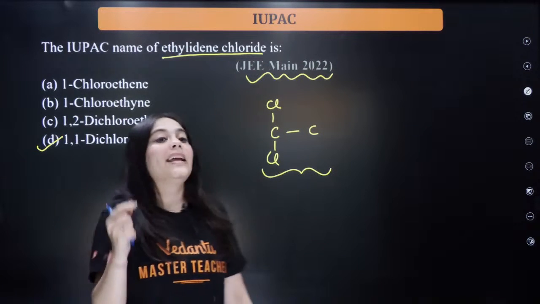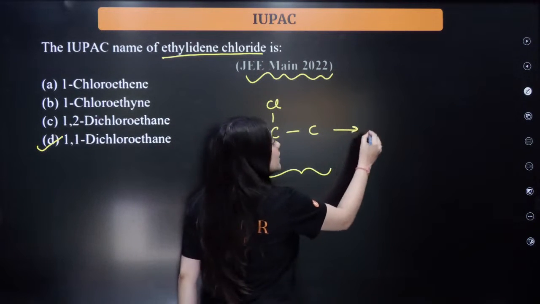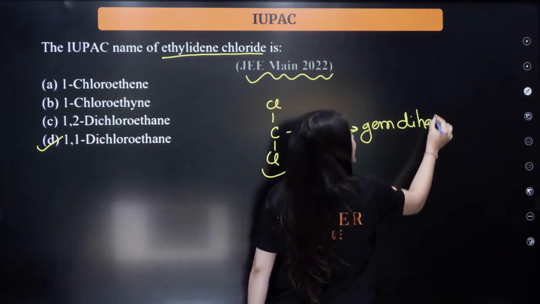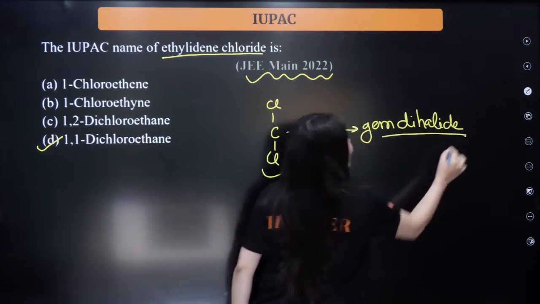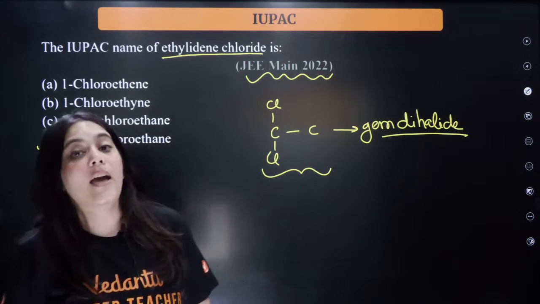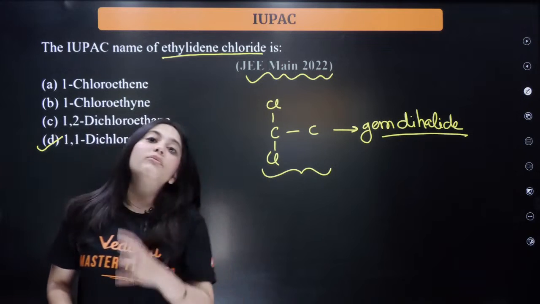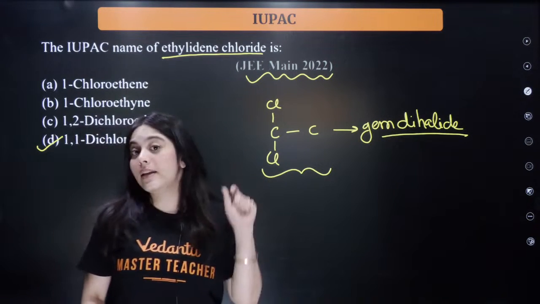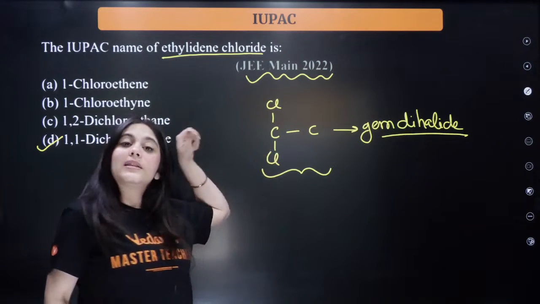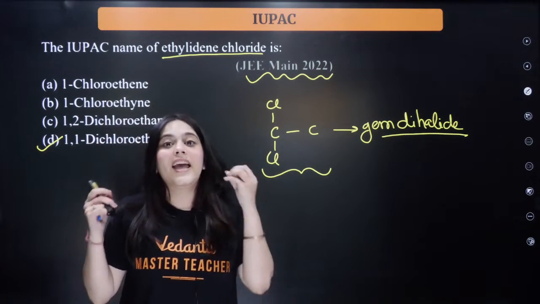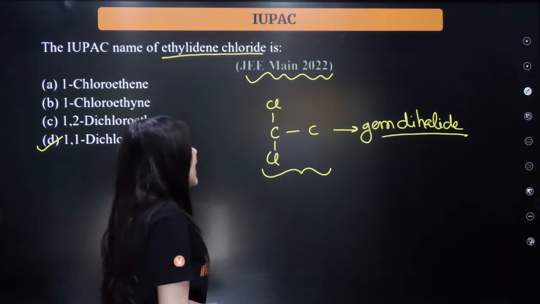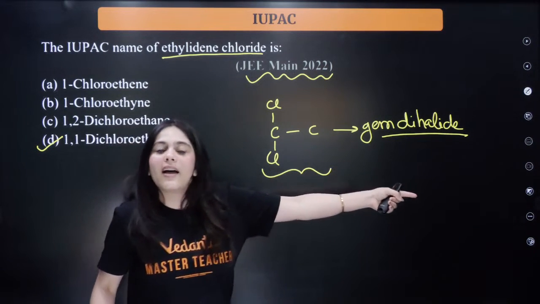So ethylene chloride, bacha, is your geminal dihalide, isn't it? It is a geminal dihalide. This is given in your haloalkanes and haloarenes chapter of your NCERT. If you are doing the grave mistake of not following NCERT, even for your JEE exam, you are in big trouble, bacha, because NCERT for chemistry is once again very, very important. Okay? This is a geminal dihalide.